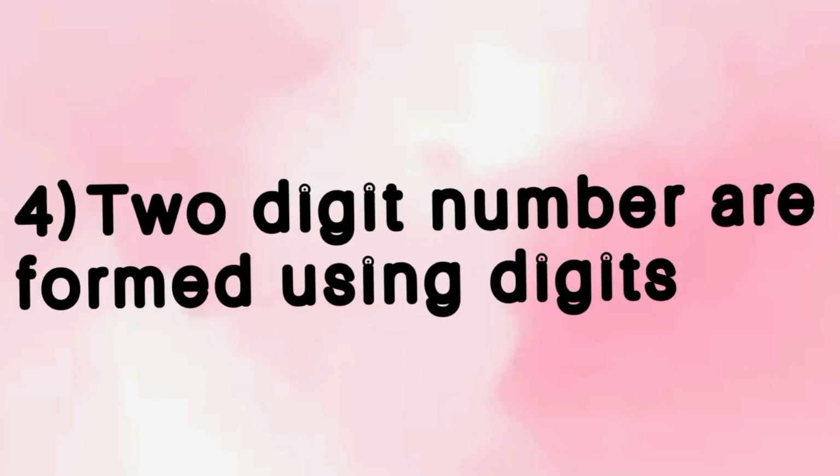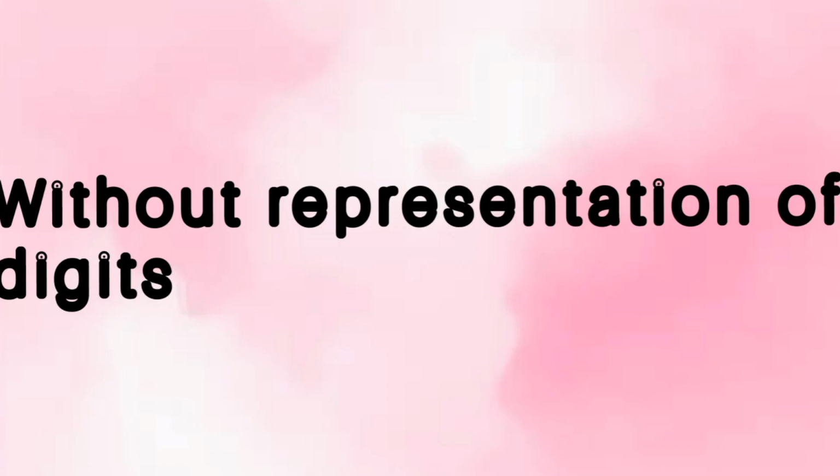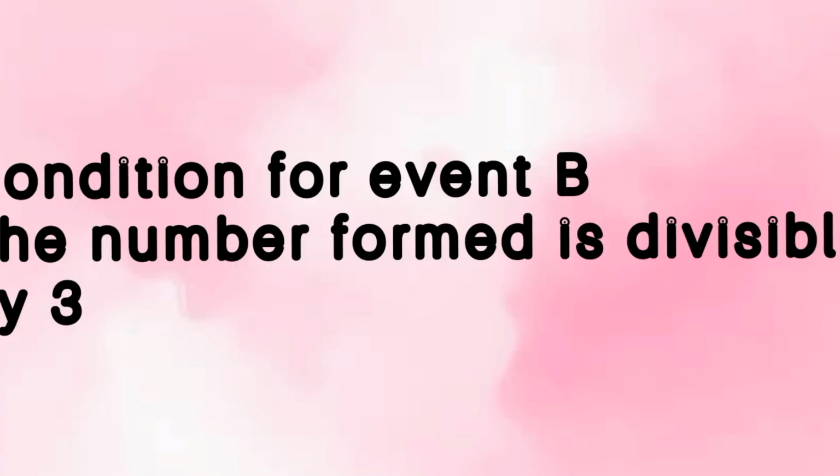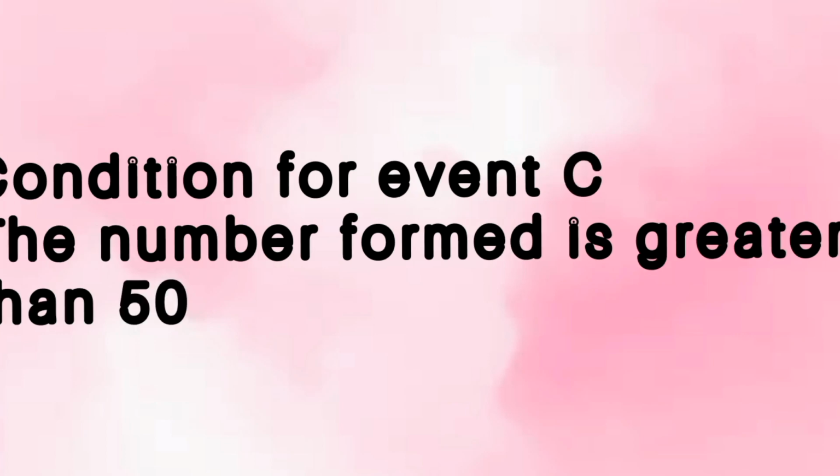C. Sum number 4: two-digit numbers are formed using digits 0, 1, 2, 3, 4 and 5 without repetition of digits. The condition for event A is the number formed is even. The condition for event B is the number formed is divisible by 3, and the condition for event C is the number formed is greater than 50.